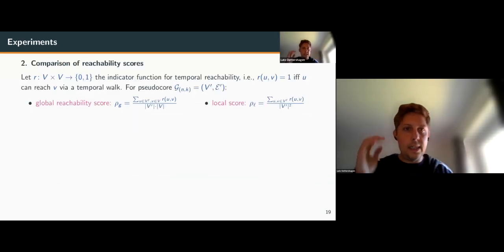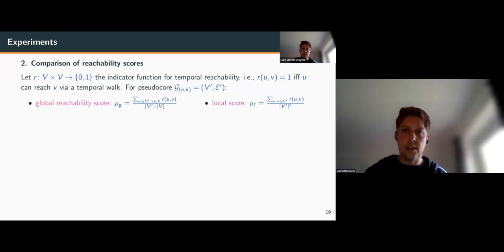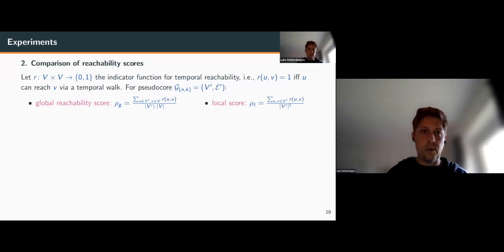Then our second experiment compares the pseudo-core decomposition to other k-core decompositions for graphs and temporal graphs. First we define an indicator function R that is 1 if the node u has a temporal walk to the node v, and otherwise 0. Then we define two kinds of reachability scores, a global variant and a local variant.